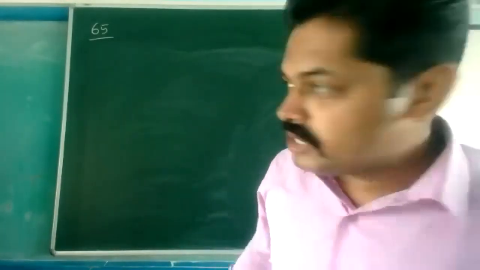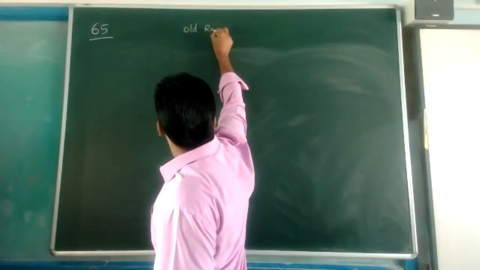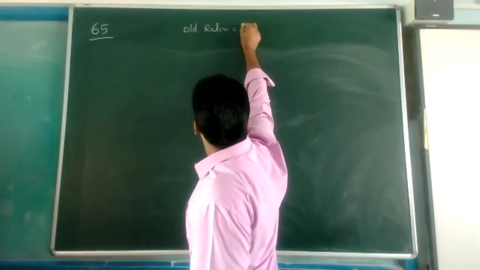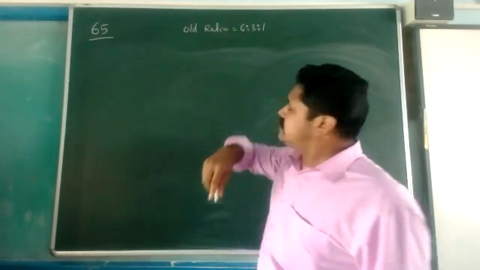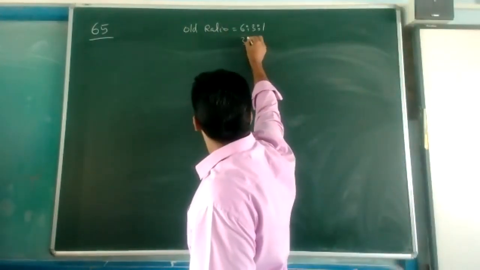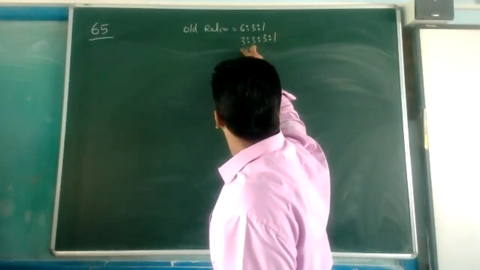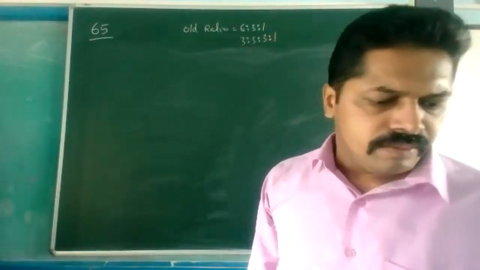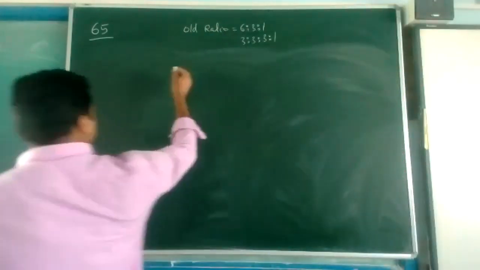Here the old ratio is given 6:3:1, and the new ratio is given, and the partners' names are A, B, and C. So A is sacrificing.